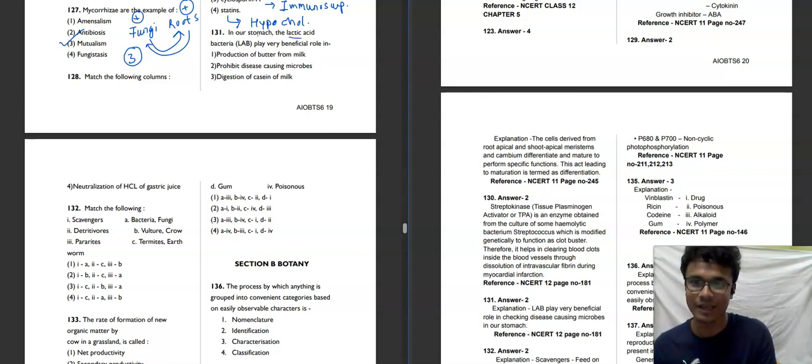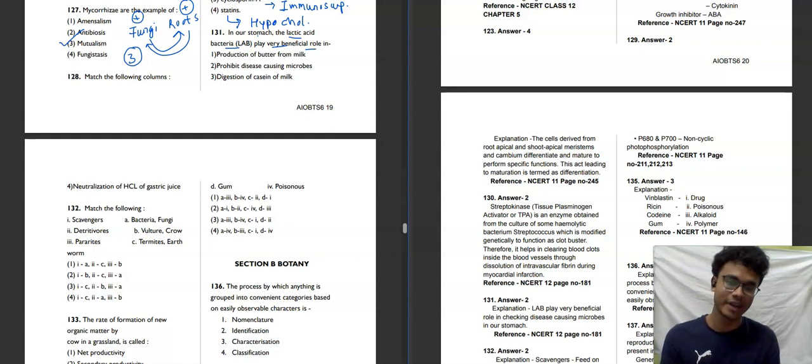In our stomach, the lactic acid bacteria play a very beneficial role in production of butter from milk, prohibiting disease-causing microbes, digestion of casein of milk, and lastly neutralization of HCl of gastric juice. Just think about it. What does lactic acid bacteria do? Production of butter from milk? No. Prohibit disease-causing microbes? Yes, it can, because lactic acid bacteria provide check and balance in our gut. That is the correct answer.